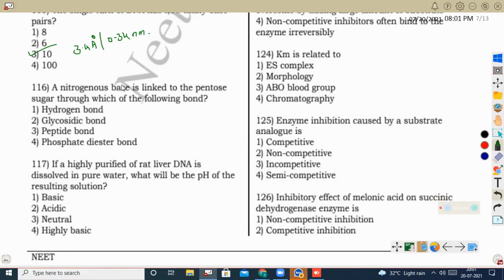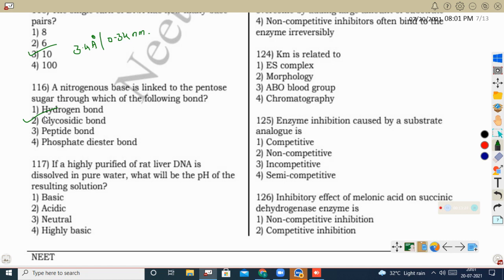Okay, next question, a nitrogenous base is linked to the pentose sugar through which of the following bonds? A nitrogenous base is linked with the pentose sugar by a glycosidic bond. If the pentose sugar binds with a purine, it forms an N-glycosidic linkage, that is a 1,9 glycosidic linkage. The first carbon of the ribose sugar or deoxyribose sugar, or we can say the first carbon of the pentose sugar, makes a glycosidic bond with the 9th position of the purine.